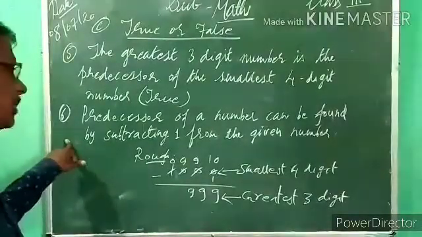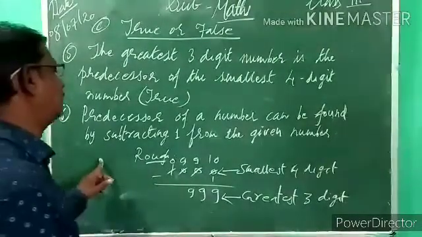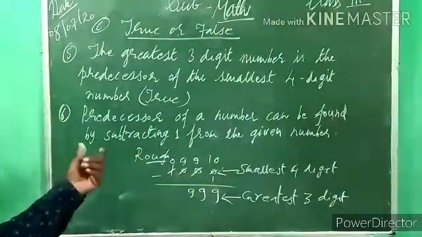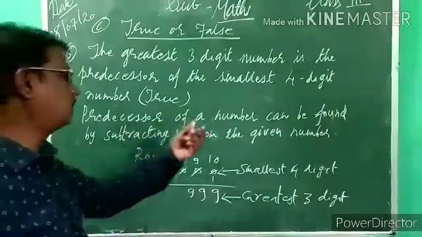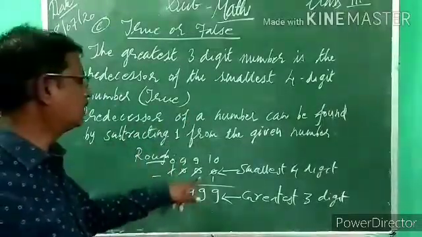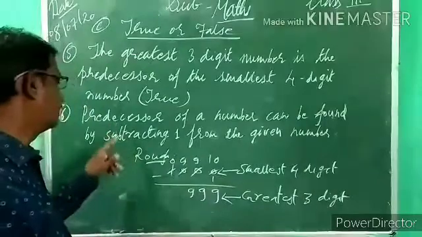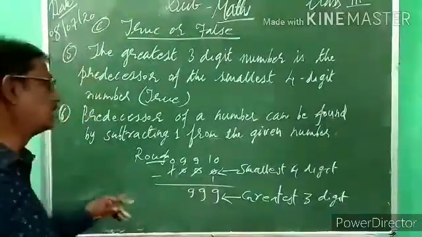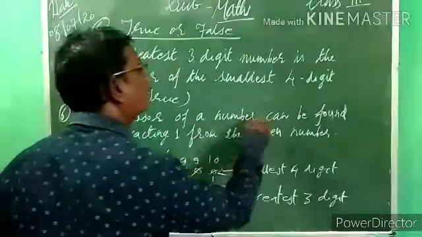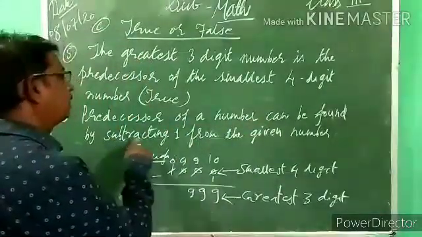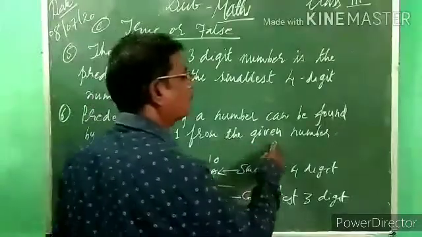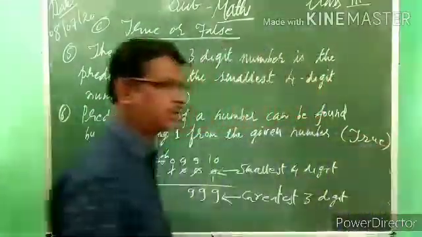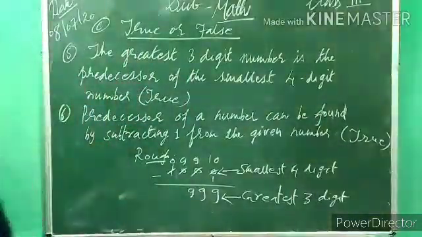Now the sixth one: predecessor of a number can be found by subtracting 1 from the given number. How can the predecessor of a number be obtained? By subtracting 1. While finding the successor of any number, what do we do? We add 1. That's why the predecessor of a number can be found by subtracting 1 from the given number. So this statement is true. Understood? So note down this one.